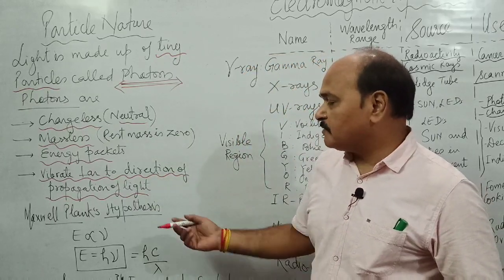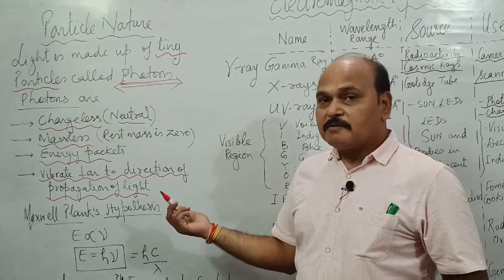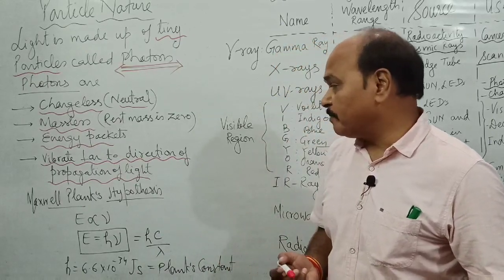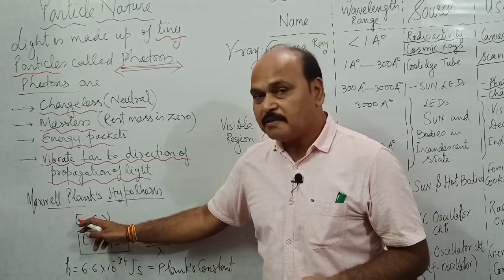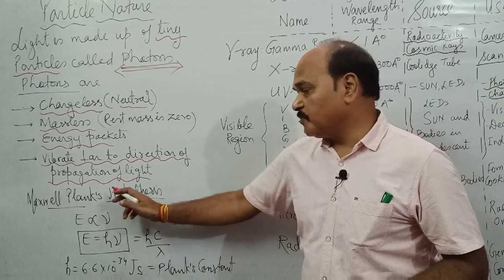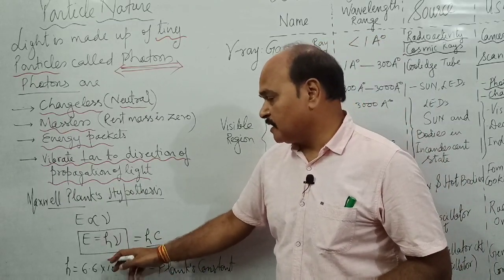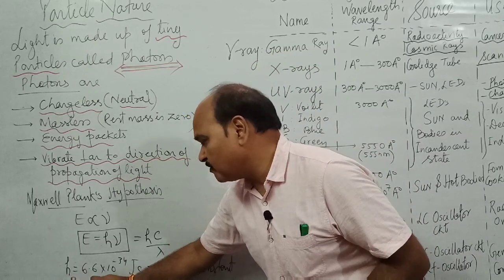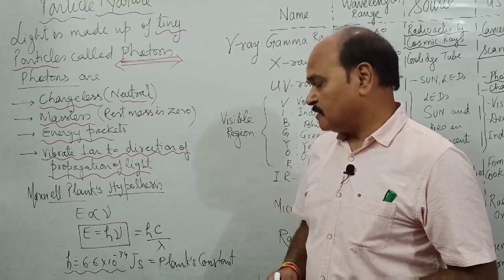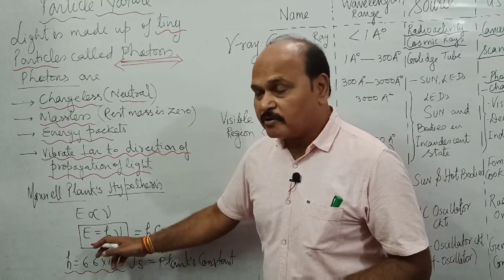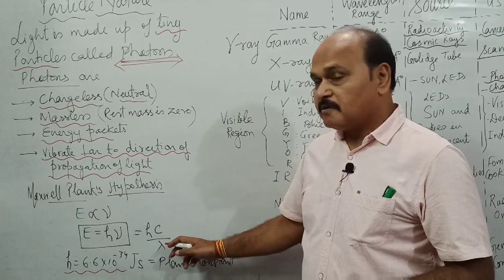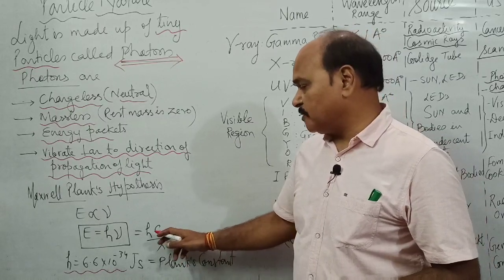Well, Maxwell Planck found out the energy of the energy packets called photons, and according to Maxwell Planck's hypothesis, energy E of a photon is directly proportional to frequency. If we remove the sign of proportionality, we get a constant. That constant is Planck's constant. The value of Planck's constant is 6.6 into 10 to the power minus 34 joule second. So energy E of a photon is h times nu, the frequency of light, and we know frequency is what? c upon, that is speed upon wavelength. So this energy can also be written as hc by lambda.